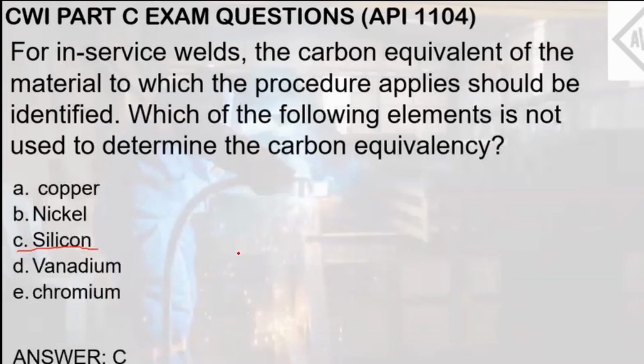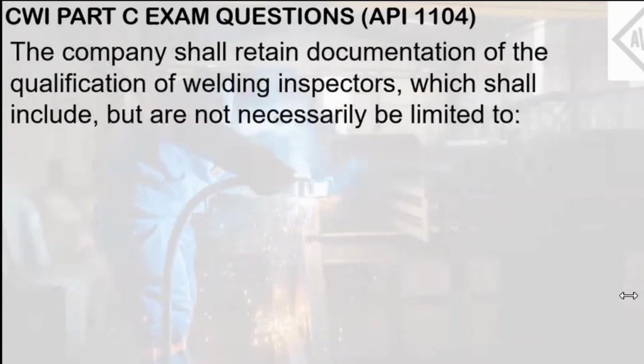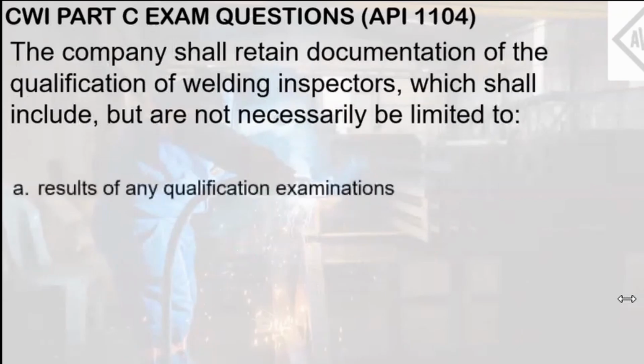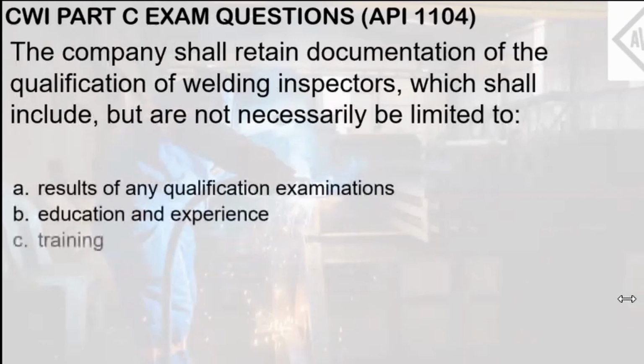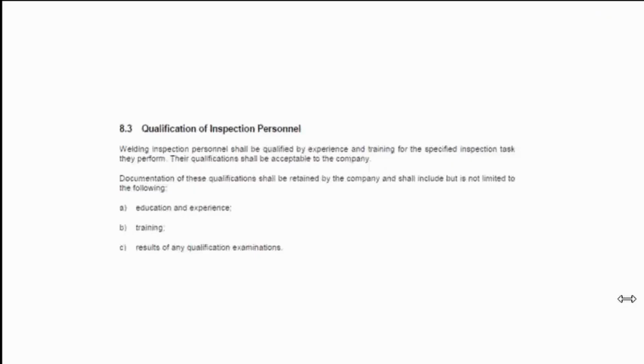The company shall retain documentation of the qualification of welding inspectors, which shall include but not necessarily be limited to: A, results of any qualification examination; B, education and experience; C, training; D, all of the above; E, none of the above. So the qualification of welding personnel can be found in 8.3 of API 1104. Documentation of these personnel is necessary because it's not only important for safekeeping and legal purposes, but also to track if the qualified welders need to be retested as well.